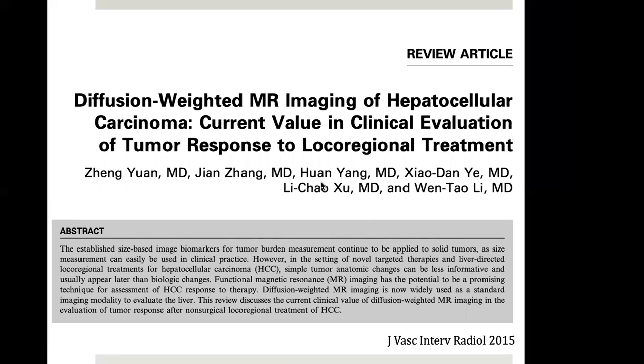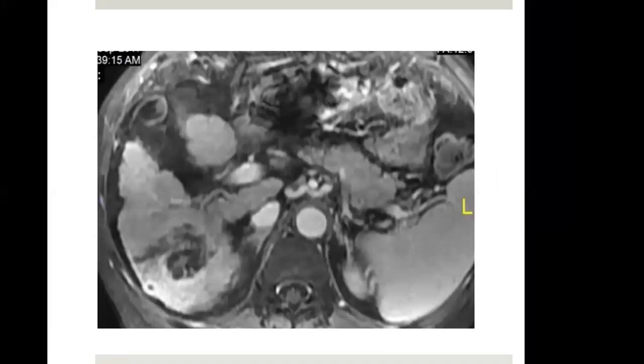So in these kind of cases, diffusion weighted MR images are very helpful because there is a lot of complex signal in the ablated cavity also. There is a combination of coagulative necrosis, fluid necrosis, hemorrhage. So a lot of complex signal intensities. So diffusion images are especially helpful. While seeing these post-treatment scans, one should also be careful to look for these kind of seedlings on the surface of the liver or sometimes in the ablation tract.